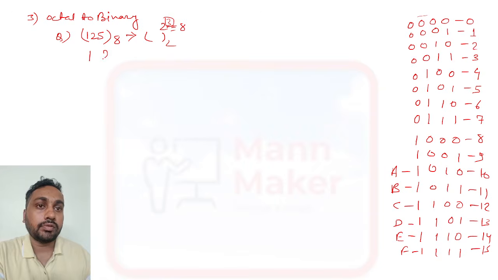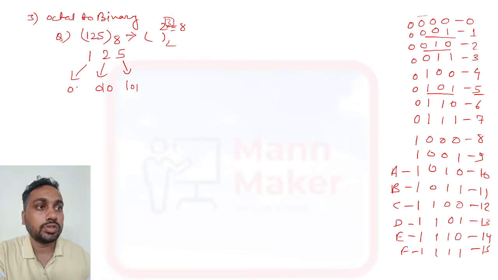Suppose we have 125. So what we will do, for 5 you need to write 3 digit binary, for 2 we need to write 3 digit binary, and for 1 we need to write 3 digit binary. So for 5, the 3 digit representation is 101, for 2 it is 010, and for 1 it is 001.